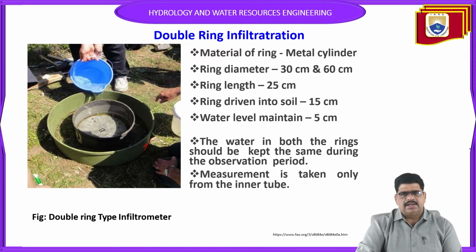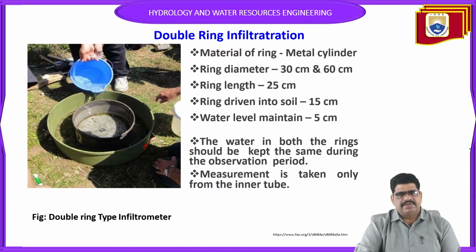The infiltration will change when compared with compacted soil as well as loose soil. That's why this is a very important point. So to overcome this, the second ring can be used without disturbing the soil.